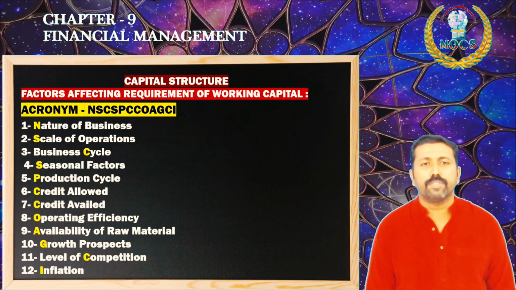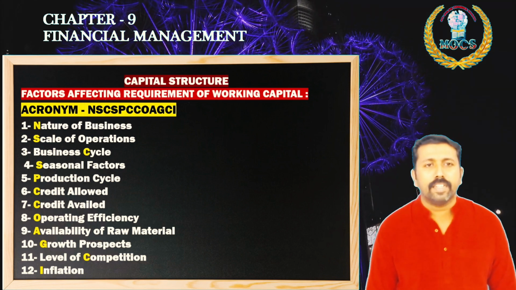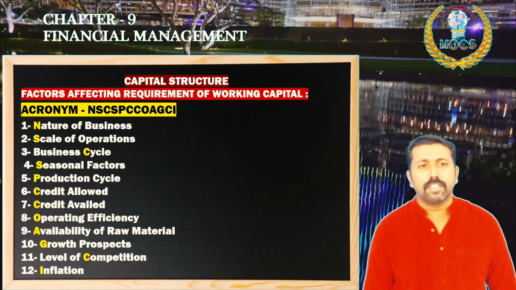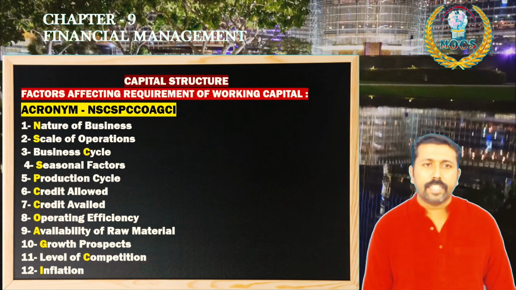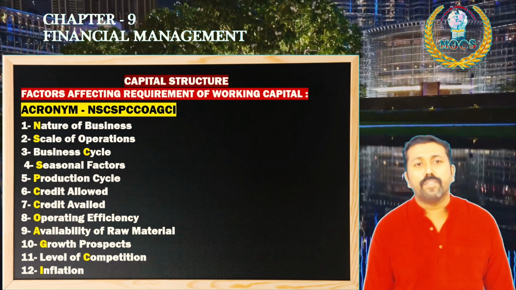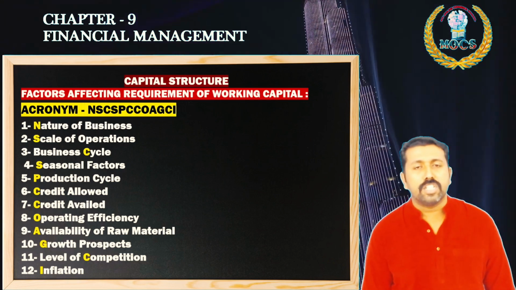The previous one is fixed capital; this is working capital. Nature of business, one of the factors. Scale of operation, business cycle, seasonal factors, production cycle, credit allowed, credit availed, then operating efficiency, availability of raw material, growth prospects, level of competition, inflation.